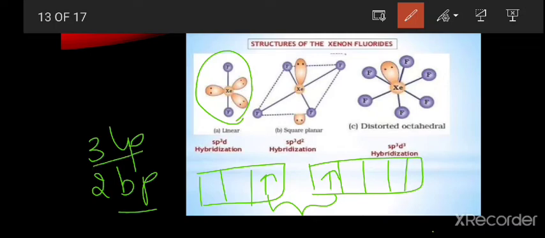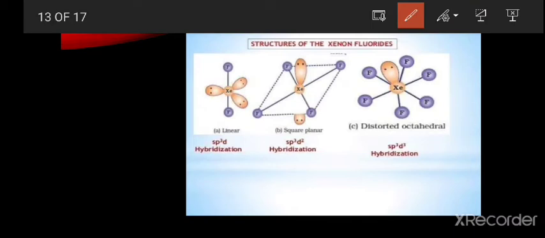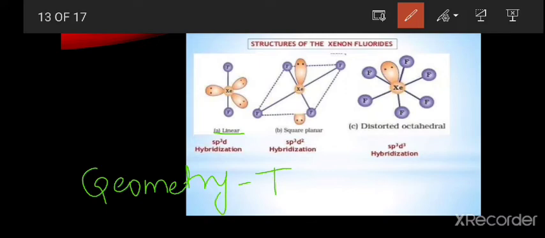See, the 3 lone pairs are present in the equatorial position and the 2 bond pairs are present at the apical position to the central atom. So, the structure of this one is linear and the geometry of this xenon difluoride is trigonal bipyramidal geometry. Trigonal bipyramidal is the geometry of the xenon difluoride.